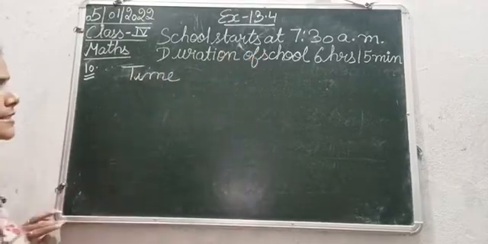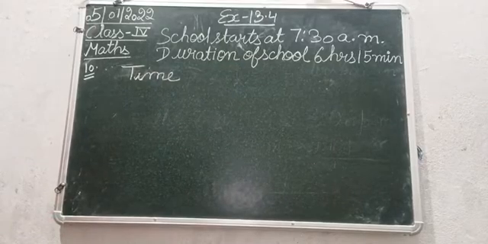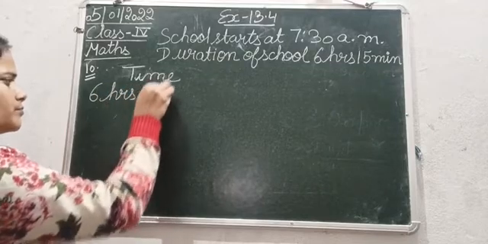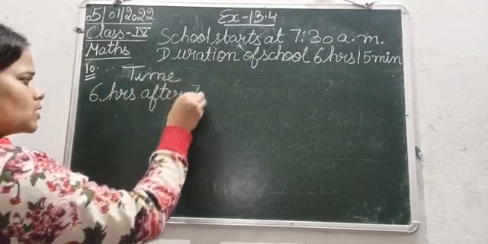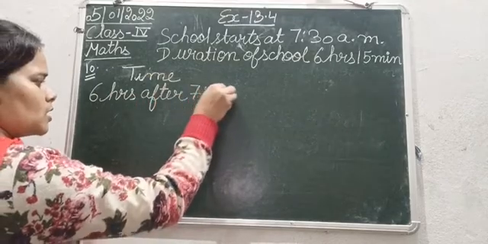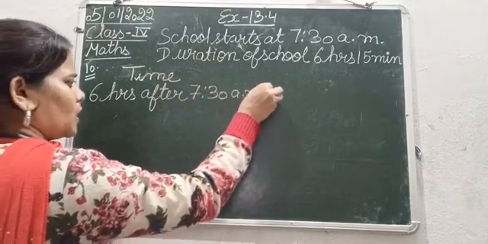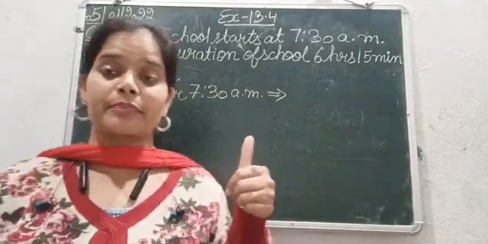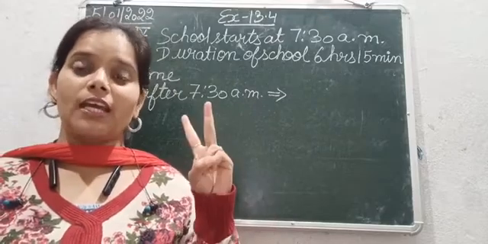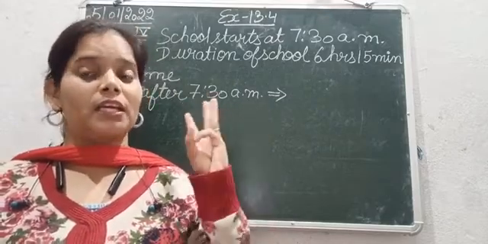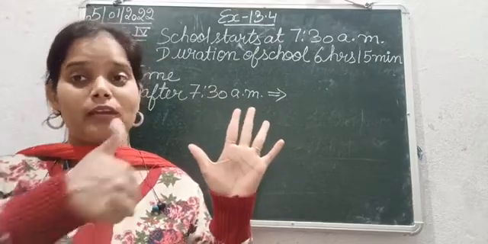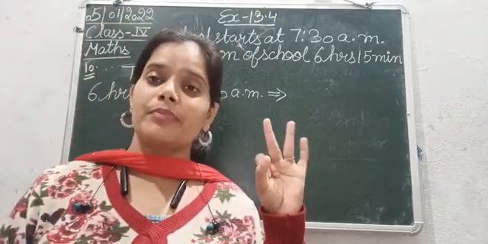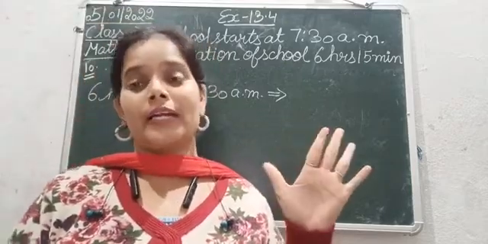Okay, so the school starts at 7:30. Duration is 6 hours 15 minutes. So 6 hours after 7:30 a.m. that is 8:30, 9:30, 10:30, 11:30, 12:30 and 1:30. Again, 6 hours after 7:30 is 8:30, 9:30, 10:30, 11:30, 12:30 and 1:30.